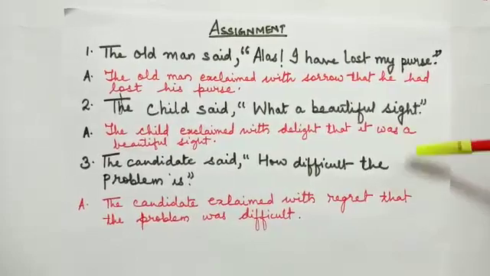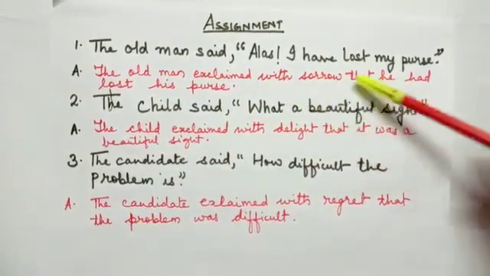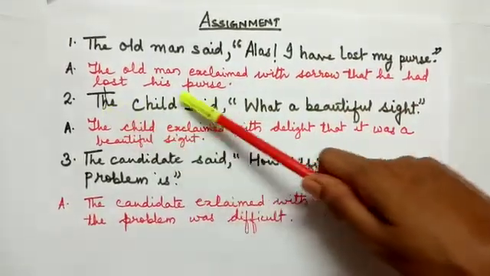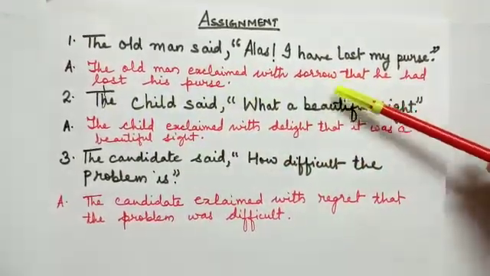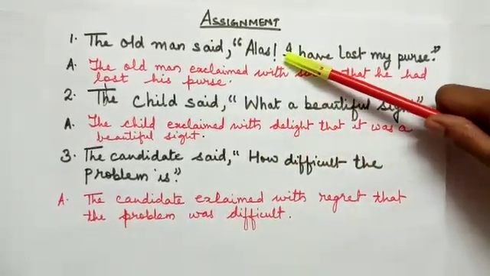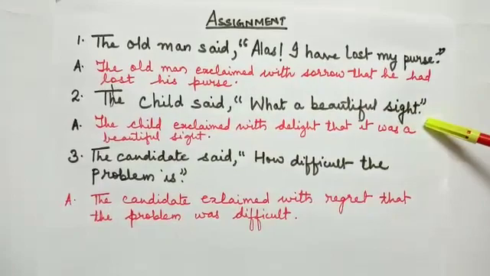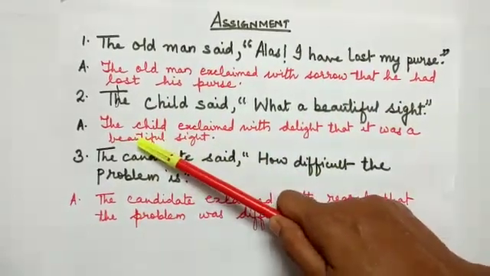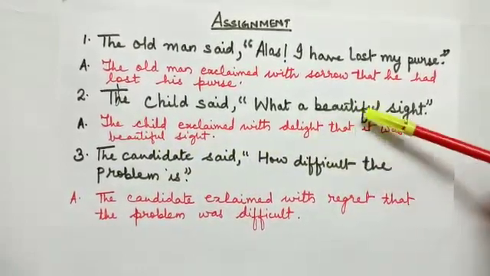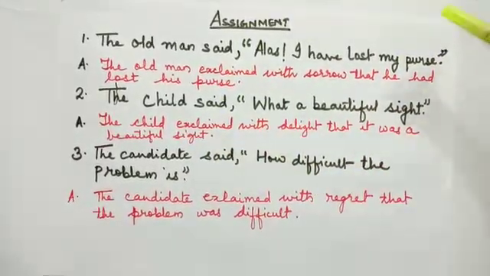Now today's assignment on the exclamatory sentence. First sentence, the old man said, "Alas, I have lost my purse." When we change this, the answer will be the old man exclaimed with sorrow that he had lost his purse. So alas is an expression of sorrow. Next one, the child said, "What a beautiful sight." When we change, the answer will be the child exclaimed with delight, because the child is delighted by the sight which is beautiful, that it was a beautiful sight.